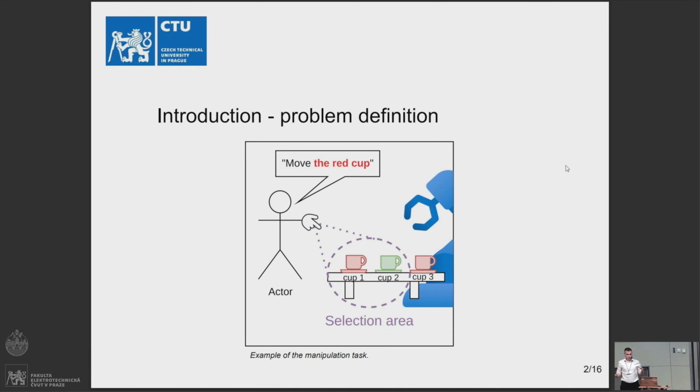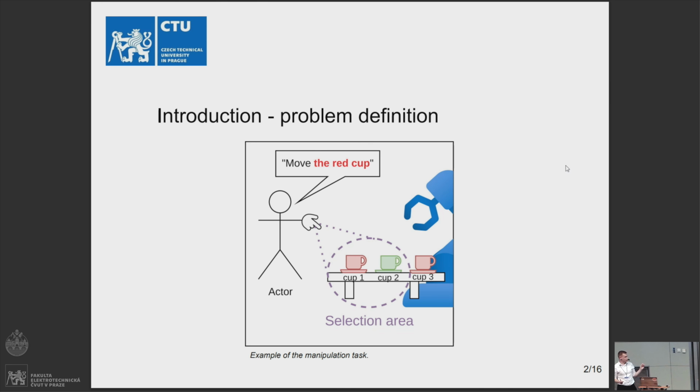First, I would like to introduce the problem this paper is about. You can imagine a situation like this: you have a robot, a user, and some workspace, with cups in this example, and you would like to make the robot move the cup on the left. So you say move the red cup, and you also show the space where the cup should be. If you just say move the red cup and you're not showing the robot where it is, the robot cannot tell if it's the cup on the left or on the right.